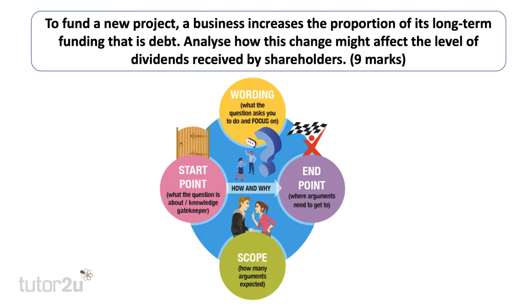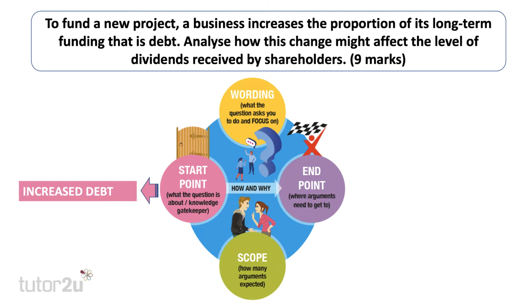The key, as always, is to unpick the demands of the question. What's the start and end point? What's the question about? Where do our arguments need to get to? And in particular, what is the wording of the question? What is the examiner asking us to focus on? The fourth part of unpicking the demands of the question is the scope. How many arguments do we need to make this answer towards the top level of the mark scheme?